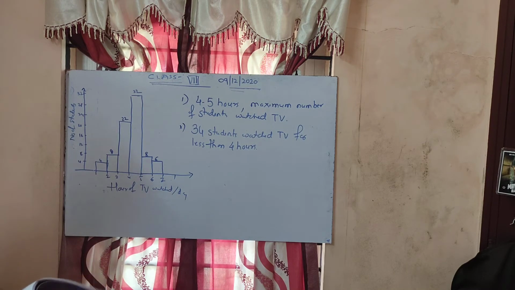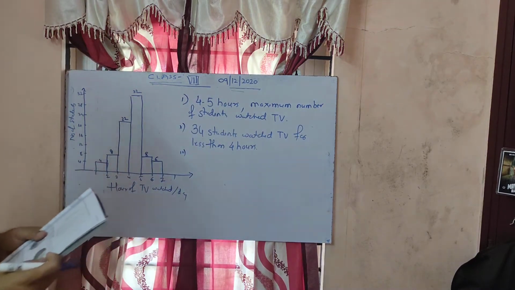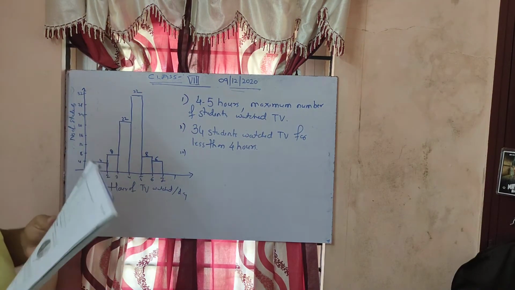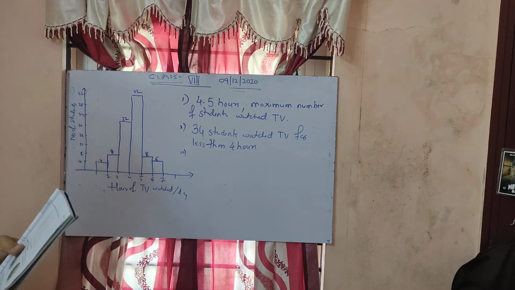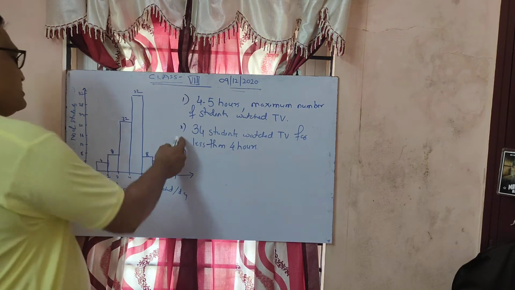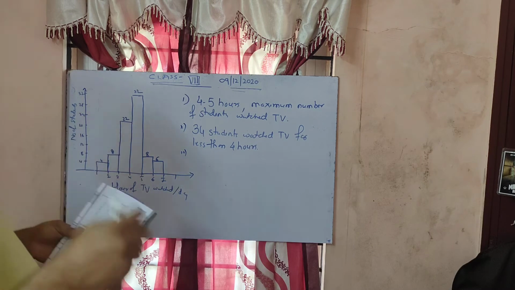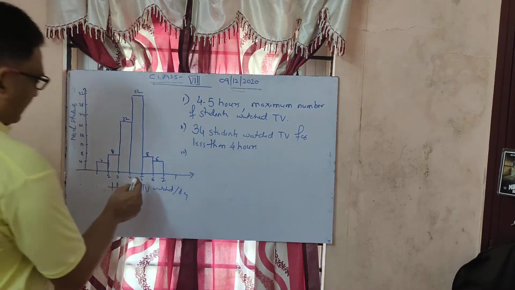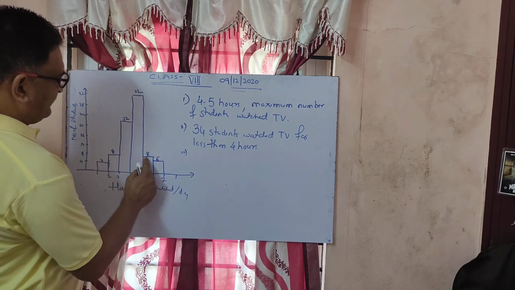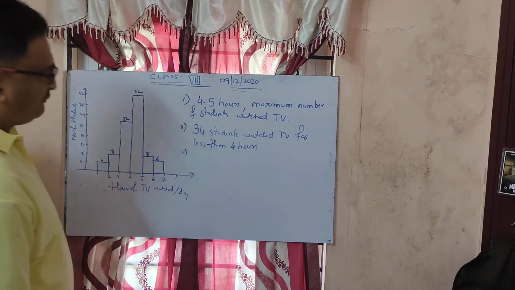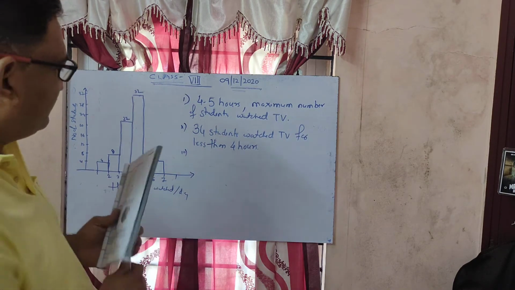Now what is the third question? How many students spent more than 5 hours in watching TV? Same type of question. Now, how many students spent more than 5 hours? More than 5 hours, from here to here. So 8 plus 6. How much is it? 14. Means how many students spent more than 5 hours in watching TV?